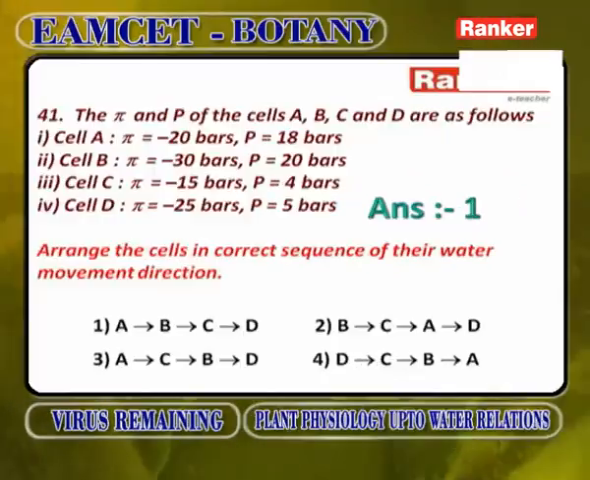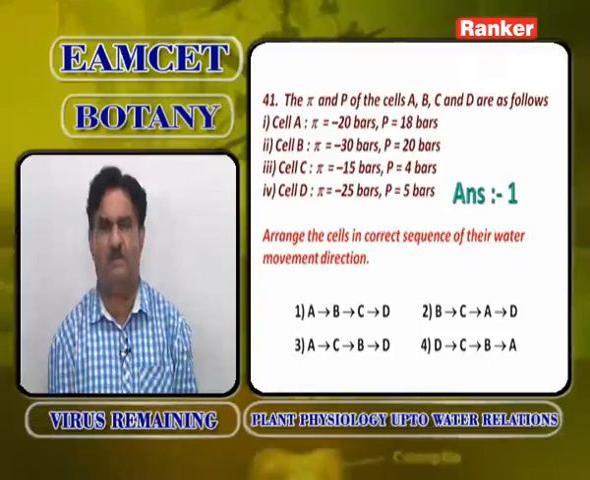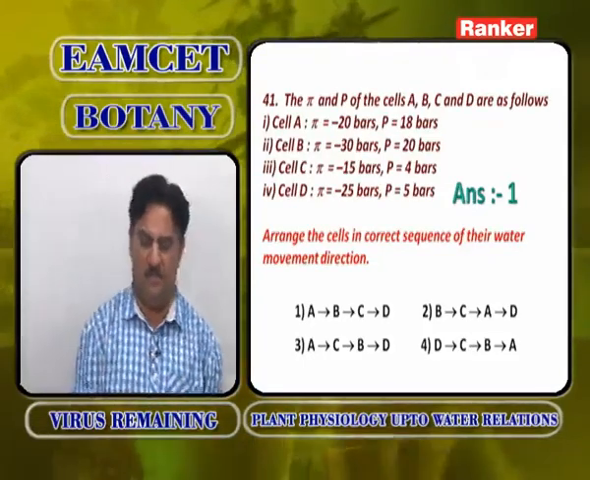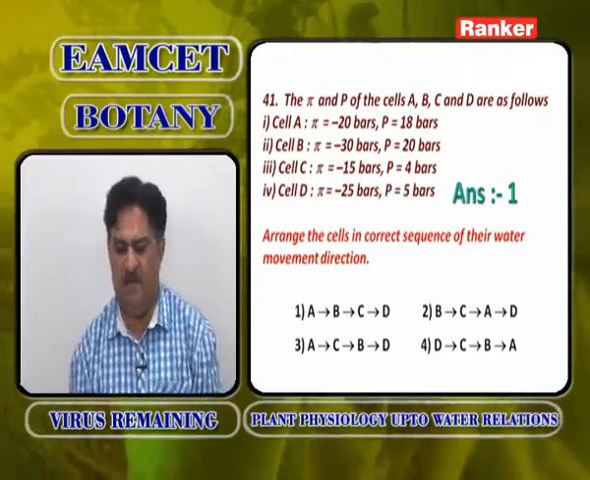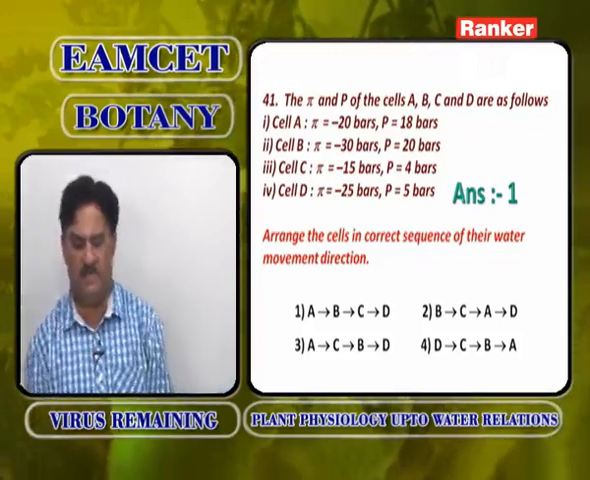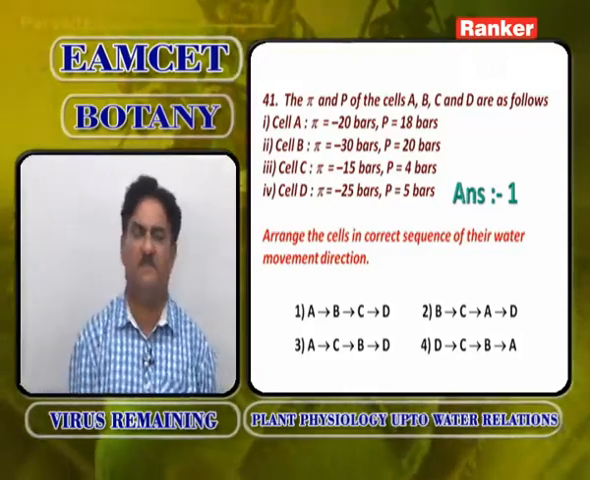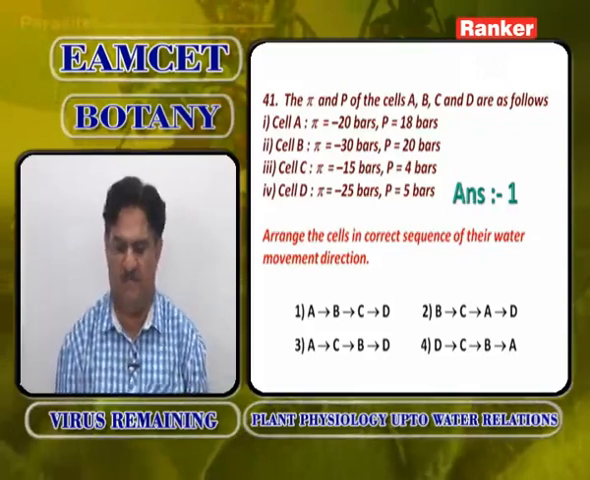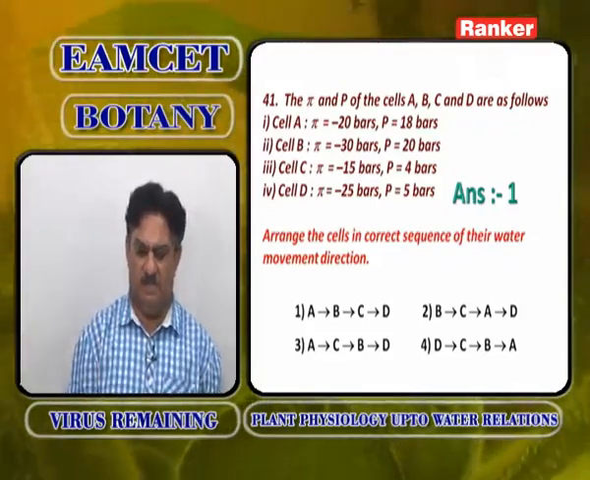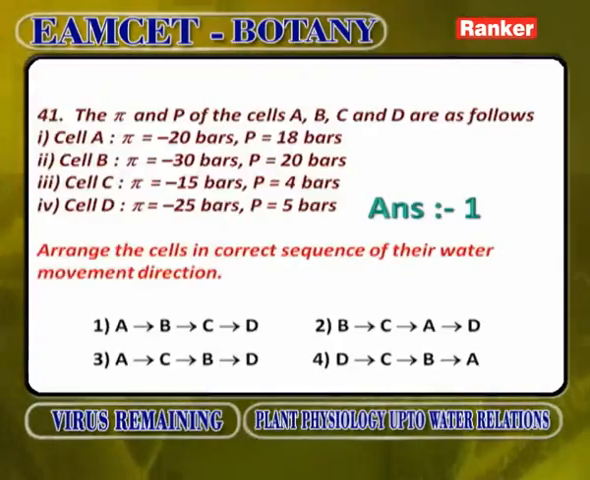Minus 1 is maximum, minus 2 is next, minus 3 is next, minus 4 is next. Here, minus 20 plus 18 means minus 2 bars. Minus 30 plus 20 means minus 10 bars. Minus 15 plus 4 is minus 11 bars. Minus 25 plus 5 is minus 20 bars. So, A is maximum, then B, then C, then D. So, the answer is A to B, B to C, C to D, or A to B to C to D.